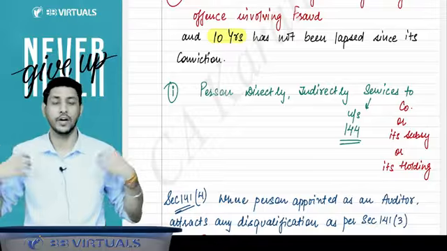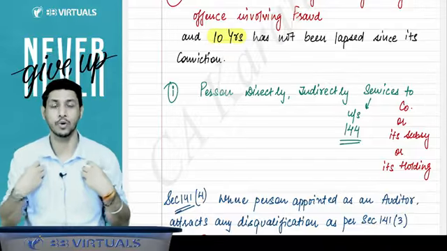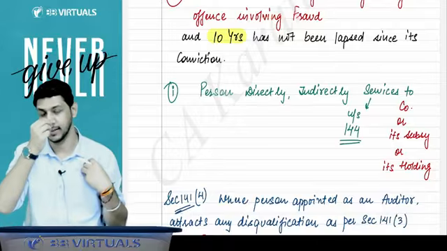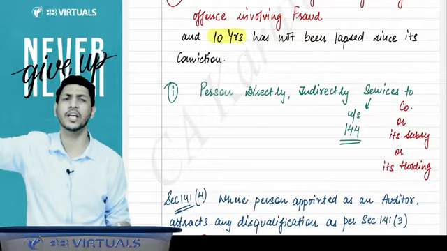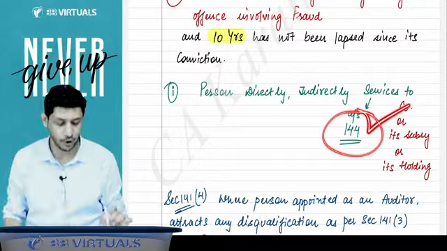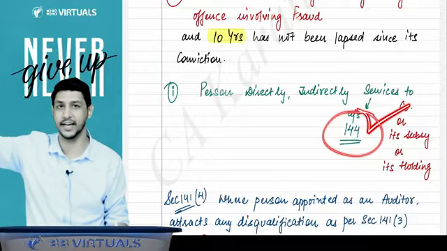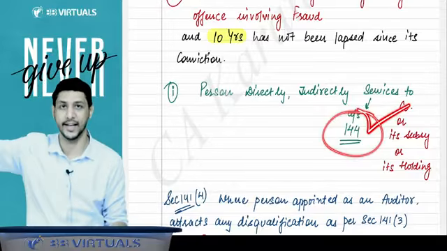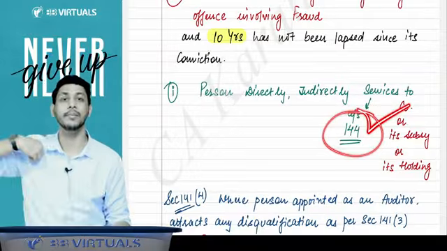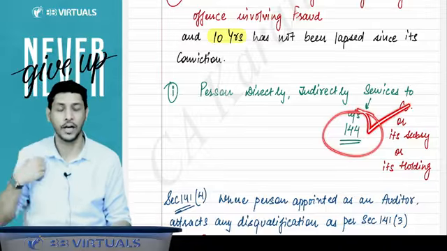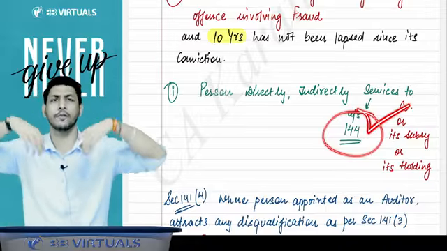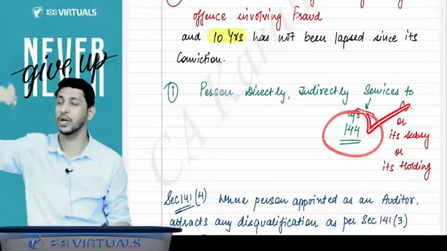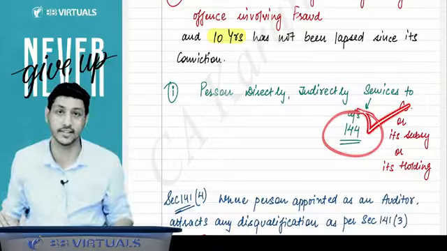Right now, let's take my example. I am CA Karan Kumar. Suppose I am a chartered accountant in practice. I am not giving any kind of service which is prohibited under 144 to Reliance. Now, Reliance has appointed me as an auditor. Can they appoint me? Yes. Let us assume that I am not falling under any disqualification and I got appointed in Reliance. Got it? Got it, sir.